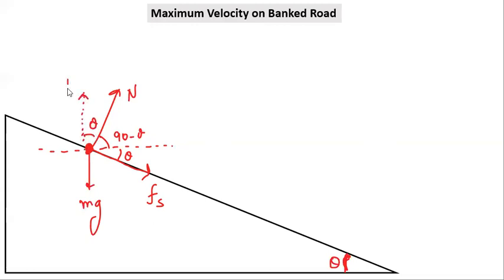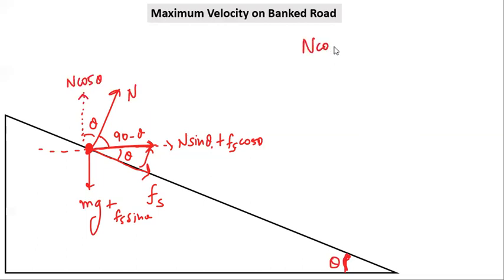So this component of normal will be n cos theta, and this component of normal will be n sine theta. Similarly, taking components of friction, this component will be fs cos theta, and this component will be fs sine theta. So friction will have two components, one here and the other downwards. Normal will have two components, here and upwards. Now we'll equate. There is no motion in the vertical direction, so n cos theta will be equal to mg plus fs sine theta.